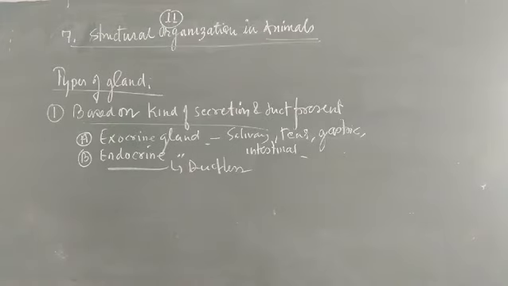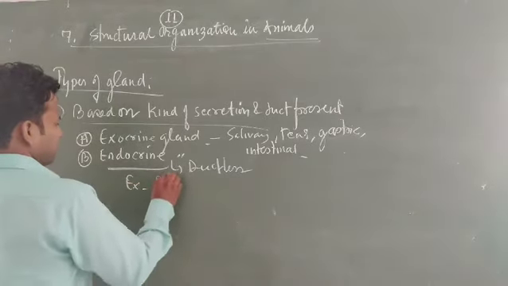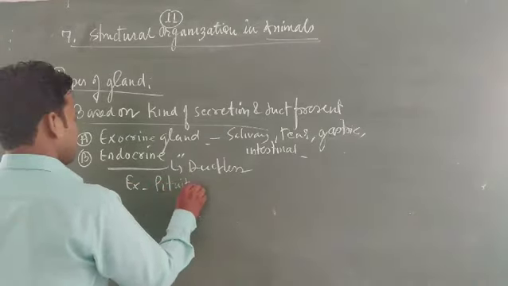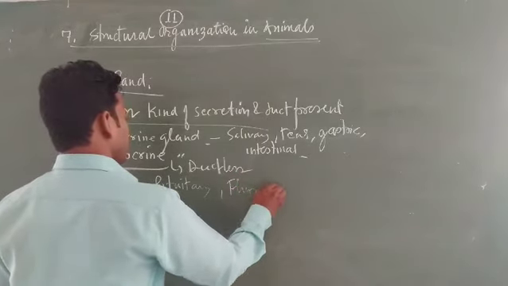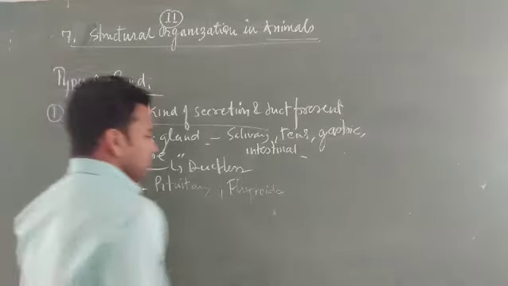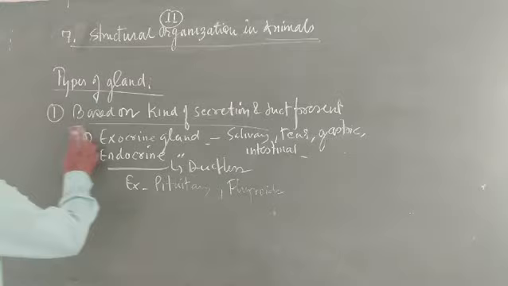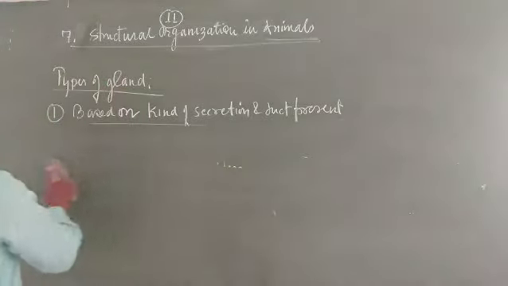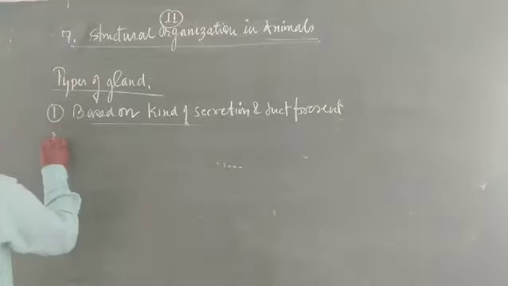Glands found in this category are the pituitary, thyroid, parathyroids, etc. These are endocrine glands. Okay, so this one is based on the kind of secretion. The glands are also classified on the basis of a second parameter, the number of cells.